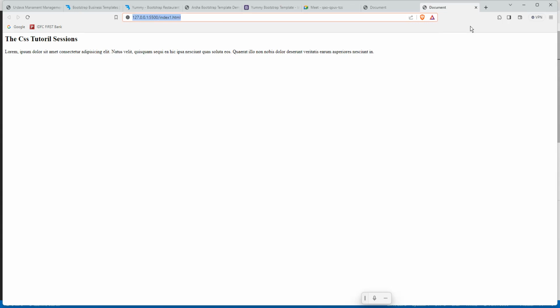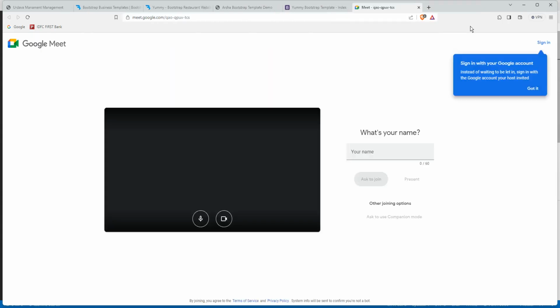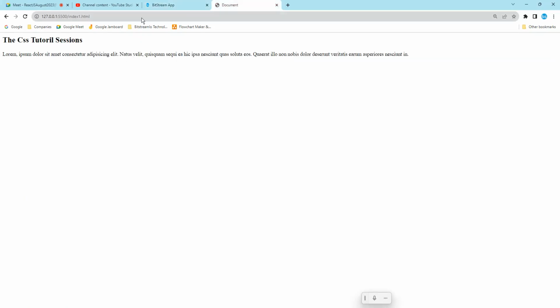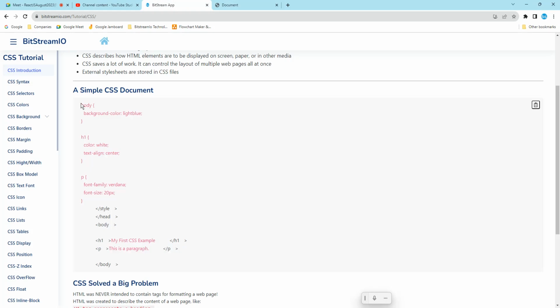Okay. So this is how we are going to do it, because it is already running. There he has written a style for the body. What is the background color equal to? Light blue.